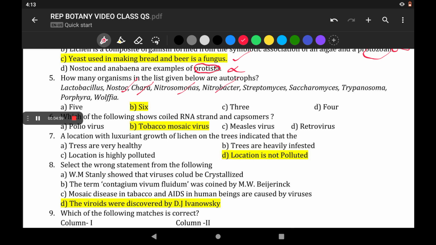Then Trypanosoma doesn't undergo. Streptomyces is a bacteria, they do not undergo. Saccharomyces is a fungi, they do not undergo. So Porphyra, the red algae, and Wolffia, the smallest flowering plant. So these are all the examples which are autotrophs, that is chemosynthetic or photosynthetic. So totally it is 6. The correct answer is 6.